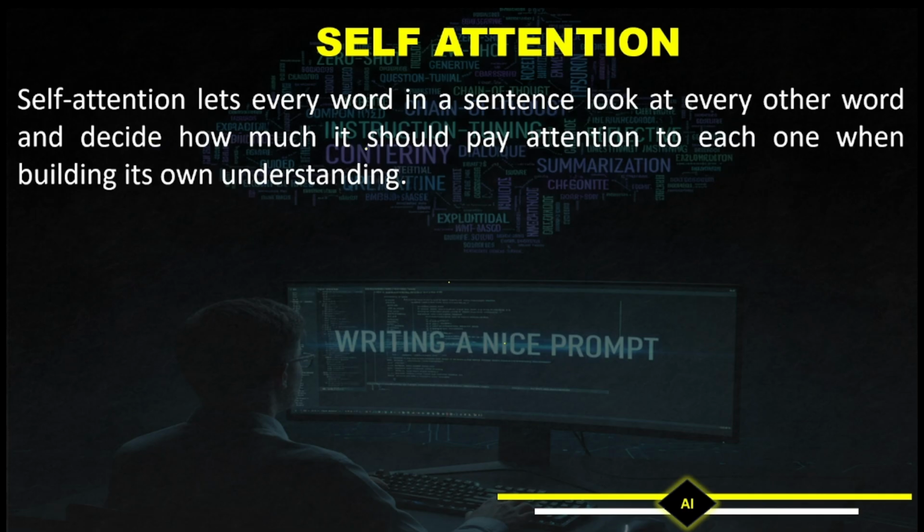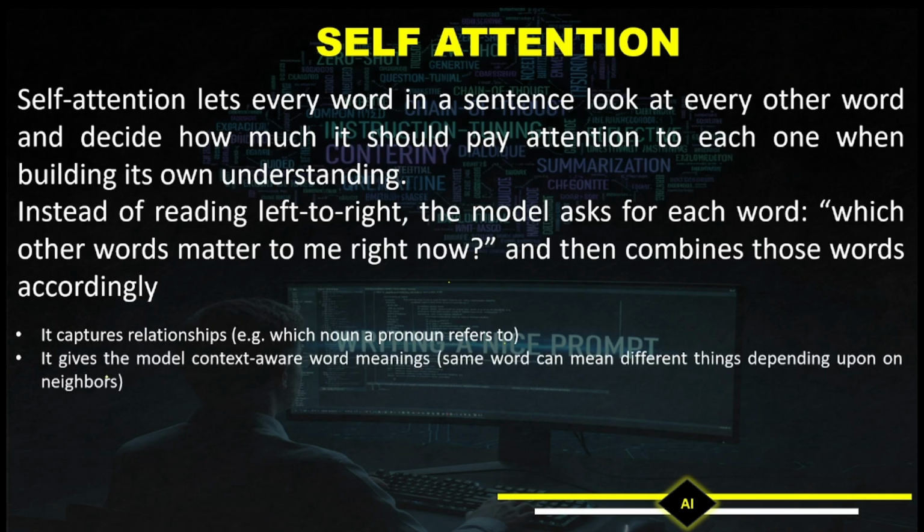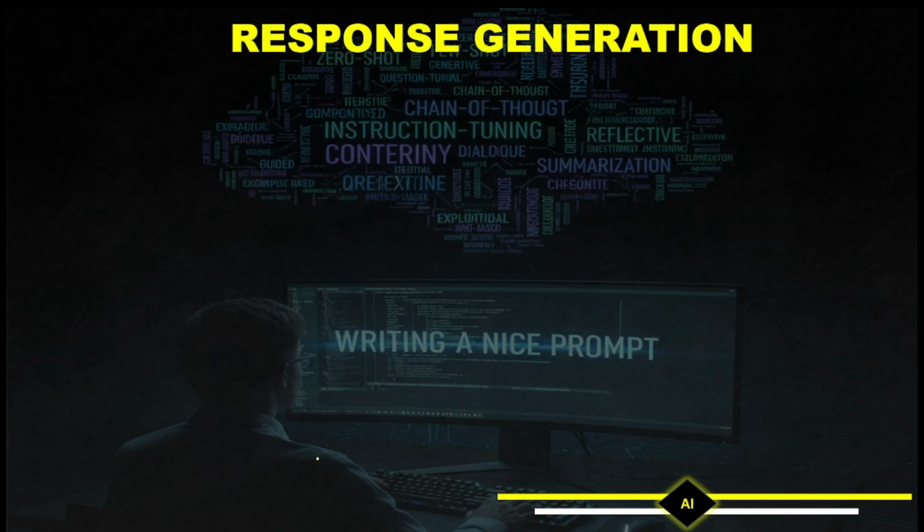The next step is self-attention. Self-attention lets every word in a sentence look at every other word and decide how much attention it should pay to each one when building its own understanding. Instead of reading left to right, the model asks for each word, which other word matters to me right now. It picks the most appropriate word based on the matrix, and then it captures the relationship, such as which pronoun is used for which noun. It gives the model context-aware word meaning, since some words can mean different things. It's the core mechanism that makes the transformer powerful.